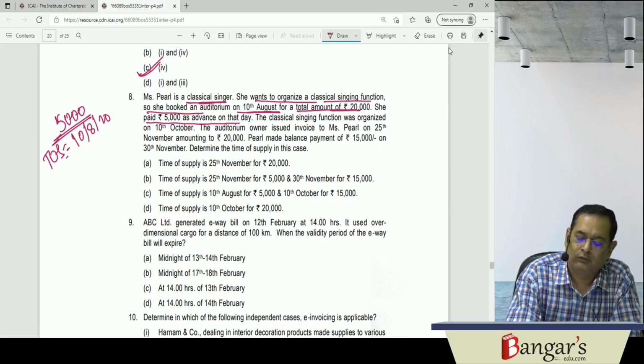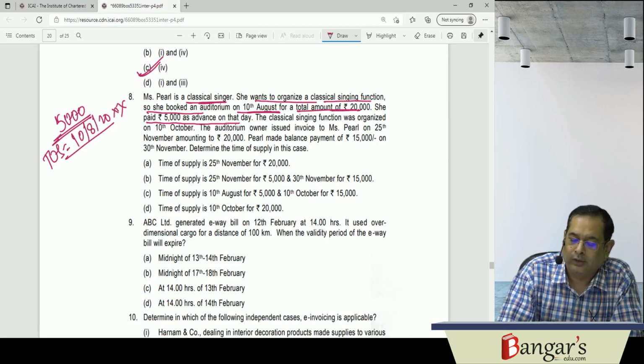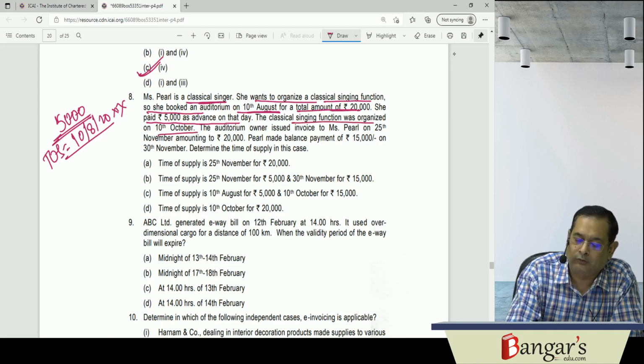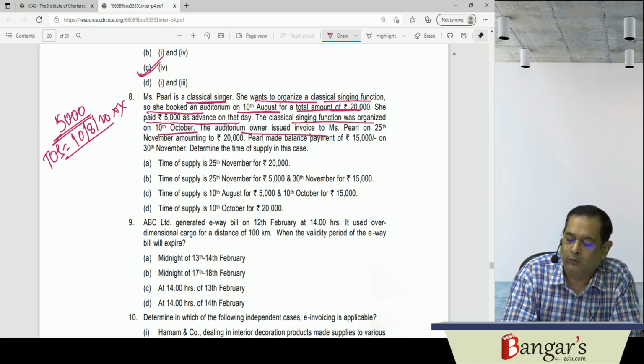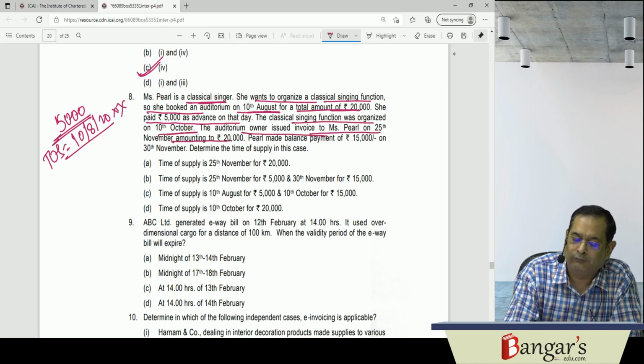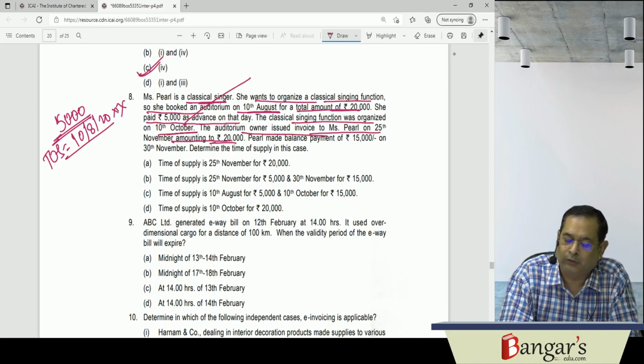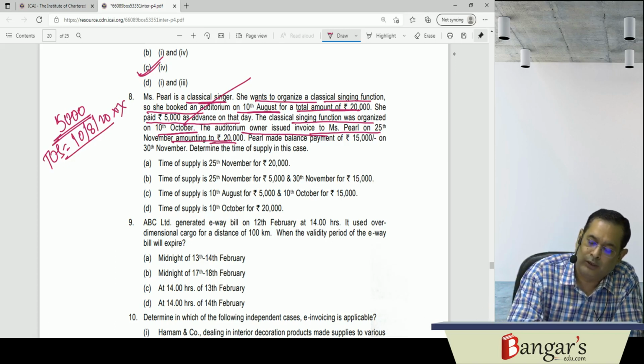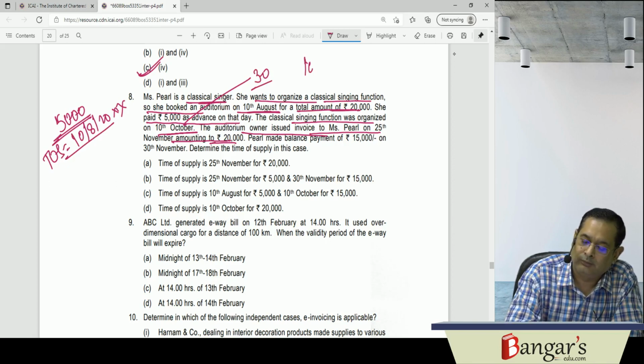Then the classical singing function was organized on 10th of October. The auditorium owner issued an invoice on 25th of November for the amount of rupees 20,000. Whether the same has been issued within 30 days: 30 days expires on what? 10th of November.